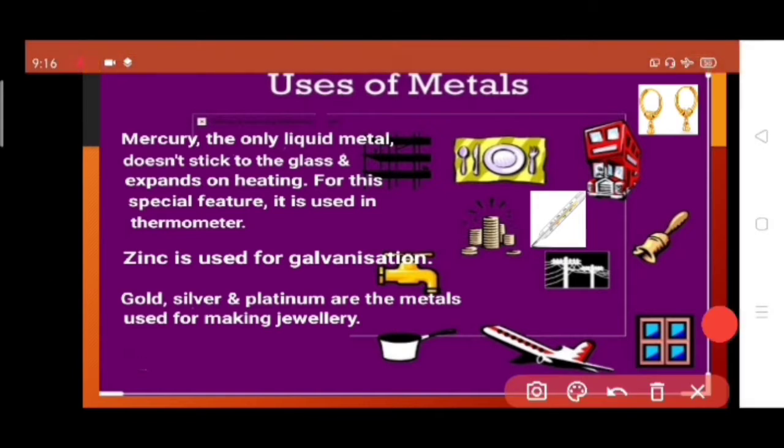Mercury, as we all know, is the only liquid metal, so it doesn't stick to the glass and expands on heating. For this special feature of mercury, it is used in thermometers and we all must have seen it as well. Zinc, as we have already read in the previous video, is used for galvanization. Gold, silver and platinum are the metals used for making jewelry.